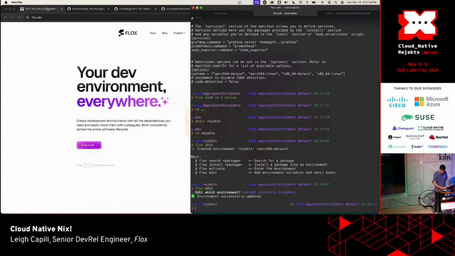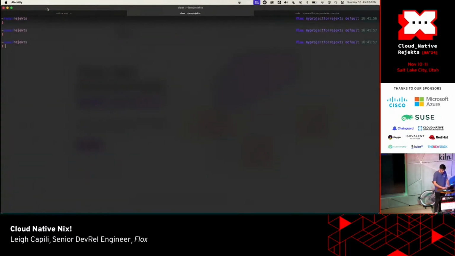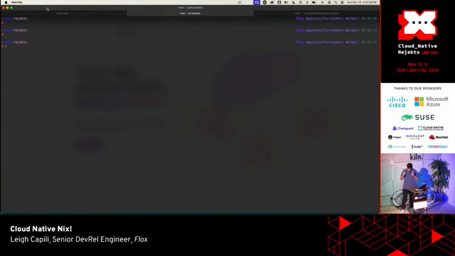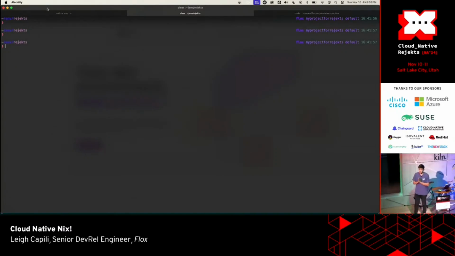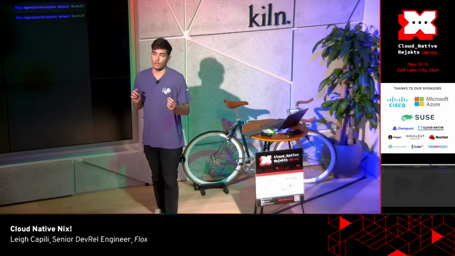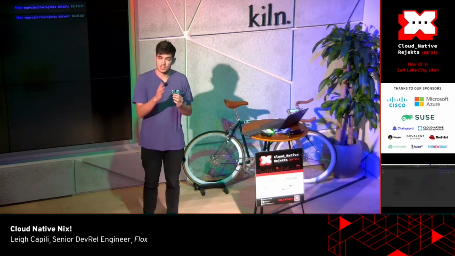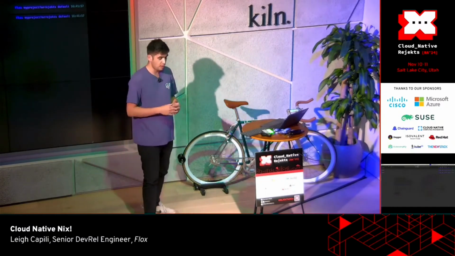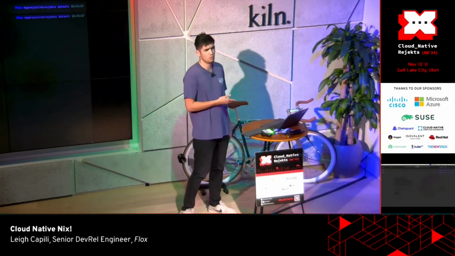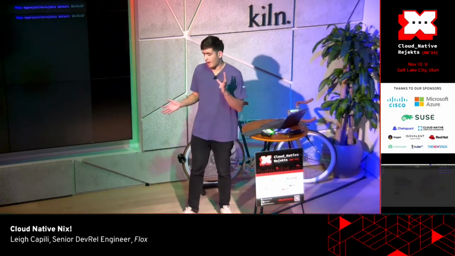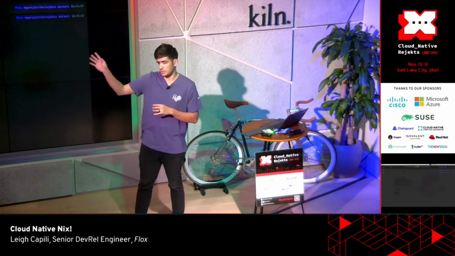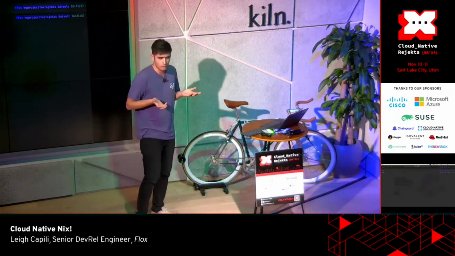I'm going to jump into why we care. So the point of today's presentation is to contextualize why a cloud-native person with the luxury of the container image and the container runtime would care about packaging software in a way where your software only knows how to find what it's supposed to get to. Because if we can build our software in a way where we got it to work and we got it to pass tests, and we can wrap it up into a little box and push it around into a registry, then why would I care, right?